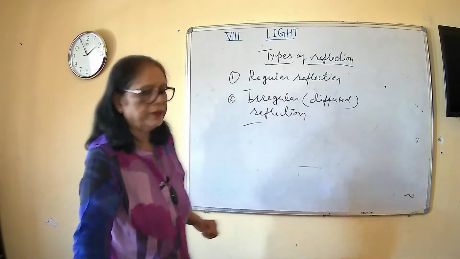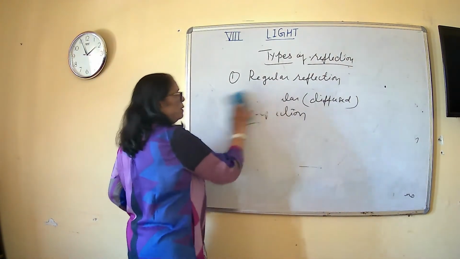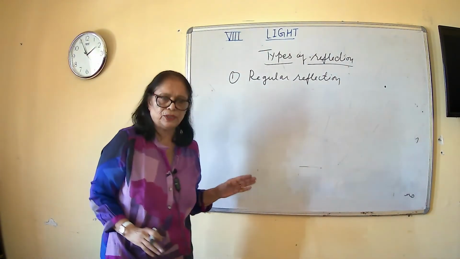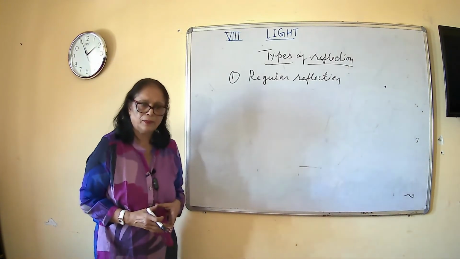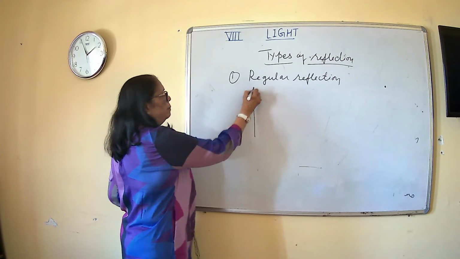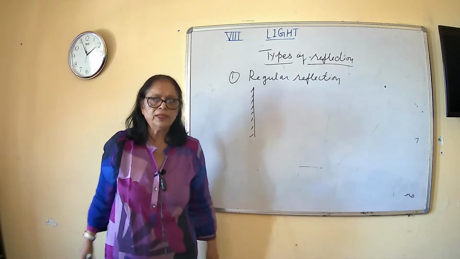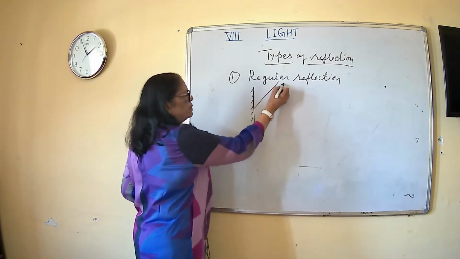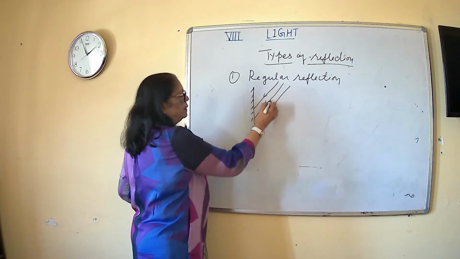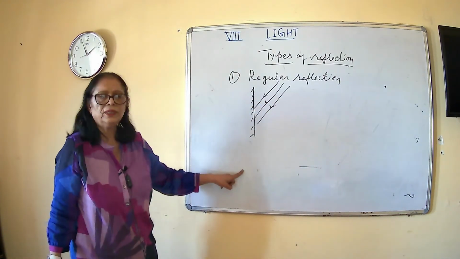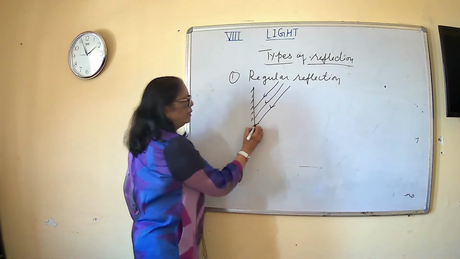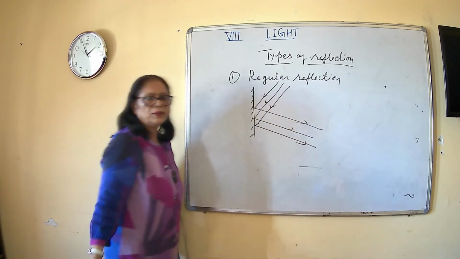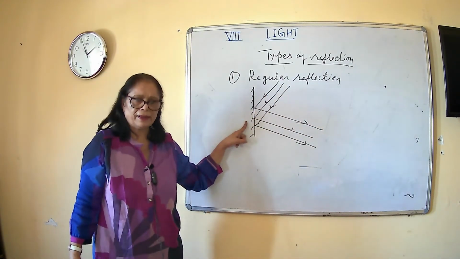Regular reflection is that reflection in which number one, it takes place through a shining surface. जितनी ज़्यादा shining surface होगी उतना ही regular reflection होगा. Like a plane mirror. Plane mirror is a very smooth shining surface. If there is a smooth surface, then what will happen? All the rays which are parallel to each other and strike a smooth shining surface, they will all go back parallel to each other.